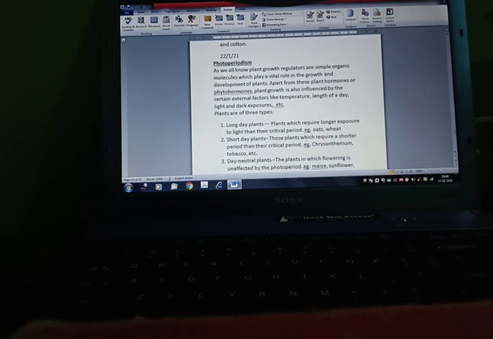Now photoperiodism. As we all know, plant growth regulators are simple organic molecules that play a vital role in the growth and development of the plant. Apart from these plant hormones or phytohormones, plant growth is also influenced by certain external factors like temperature, length of the day, light and dark exposure, etc.